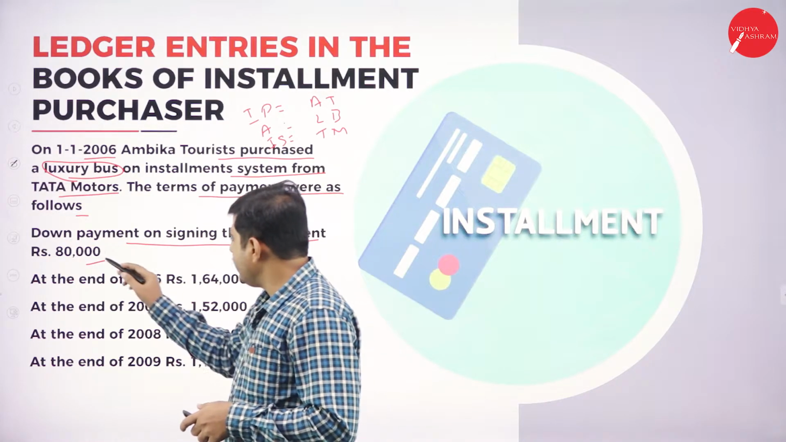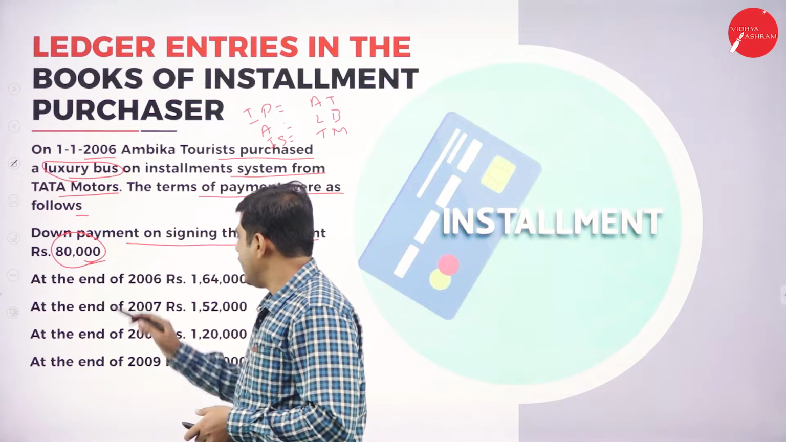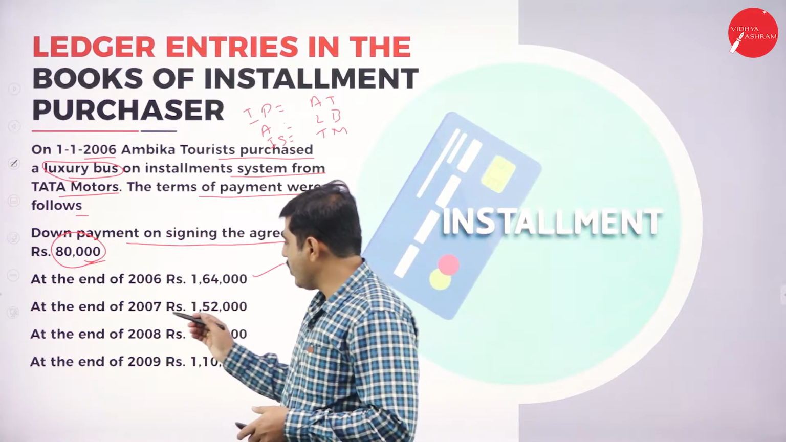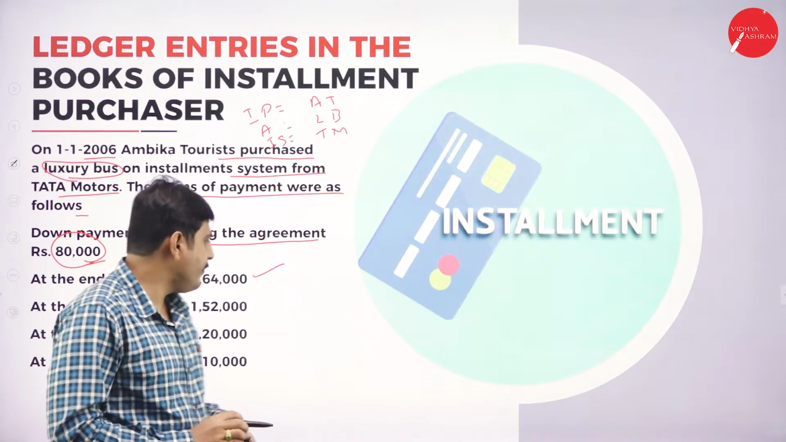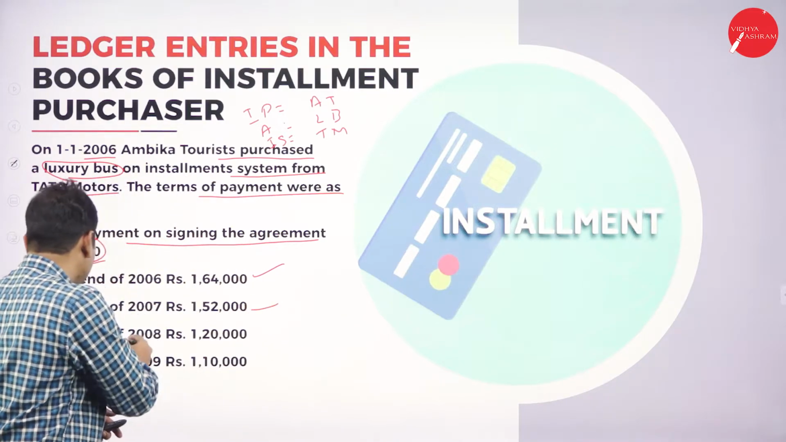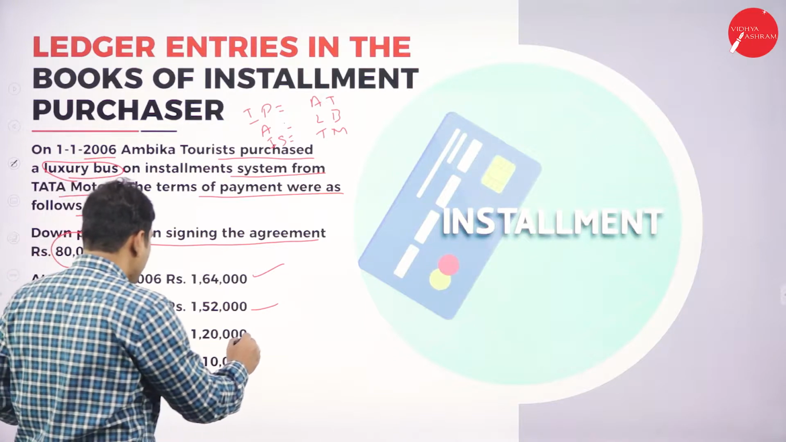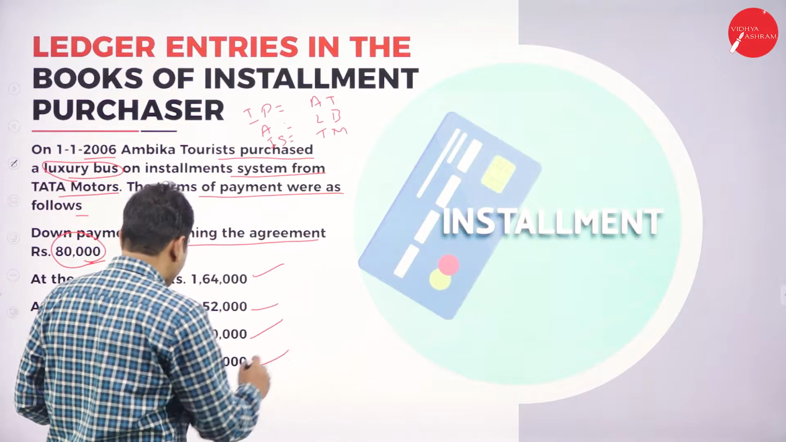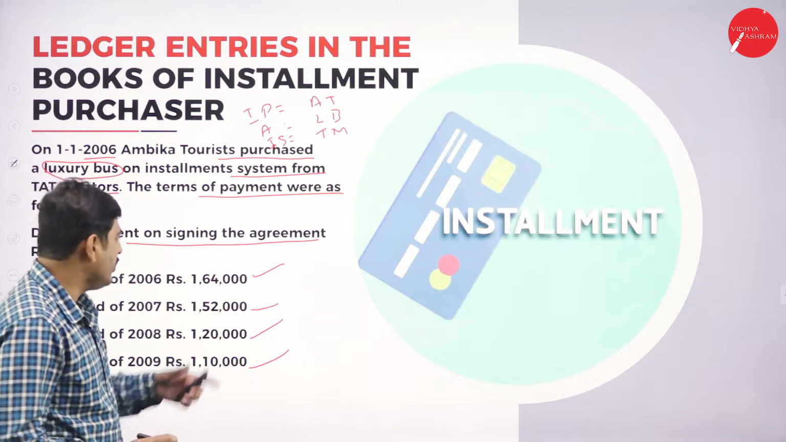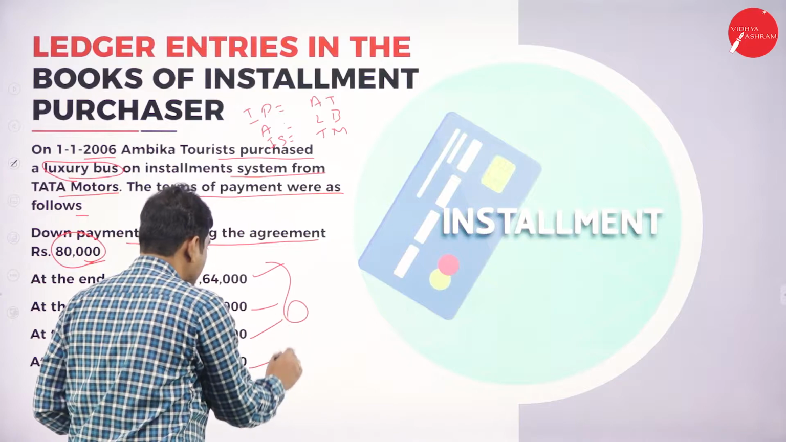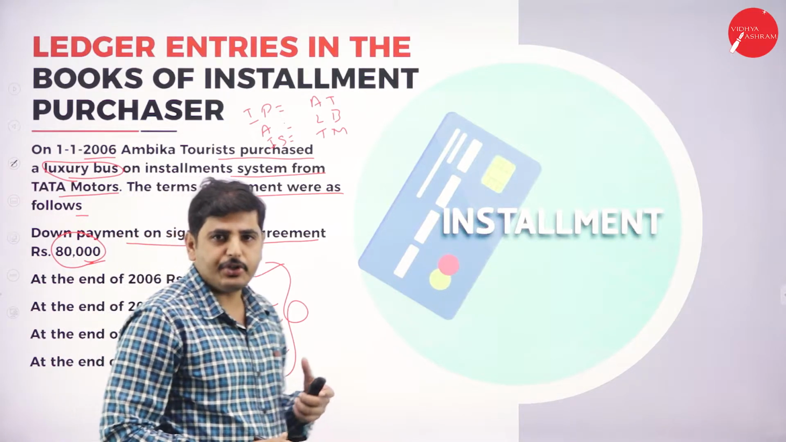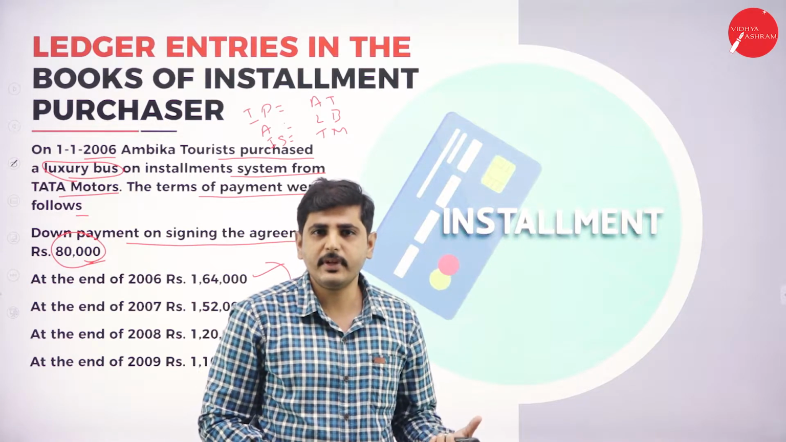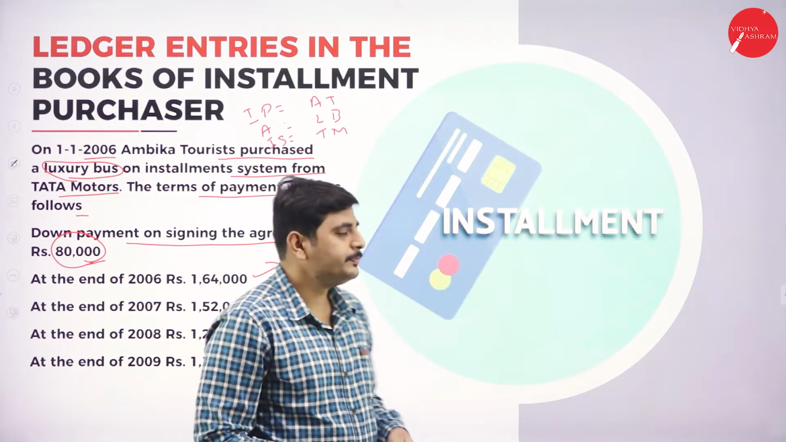Next, the down payment is 80,000, which they have paid. At the end of the first year, they have paid 1,64,000. At the end of the second year, they have paid 1,52,000. And at the end of the third year, they have paid 1,20,000. At the end of 2009, that means the fourth year, they have paid 1,10,000. So, these are all the installments they have given. They have not given the cash price or actual cost price of the goods, or actual cost of the bus. So, we have to identify the cost price or cash price.